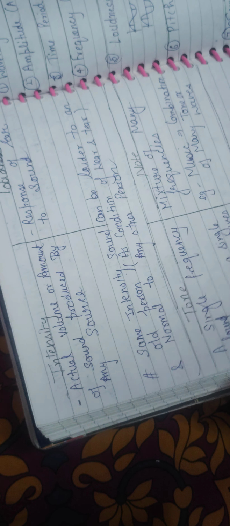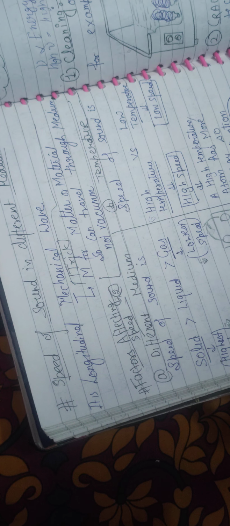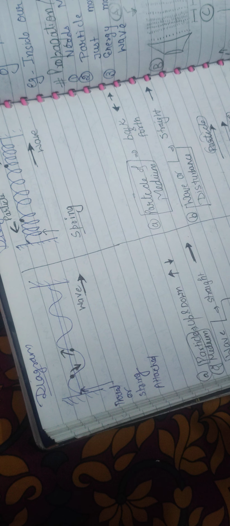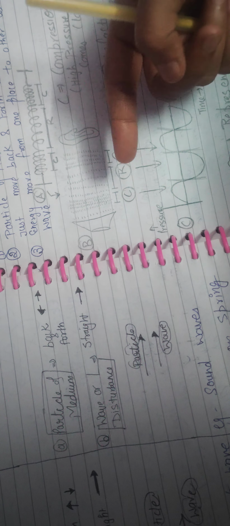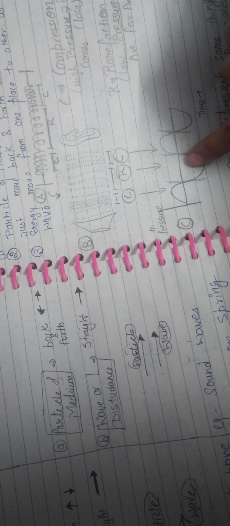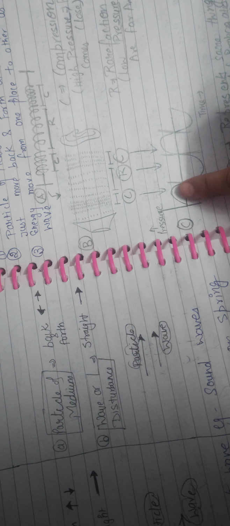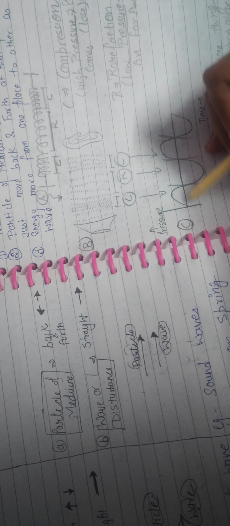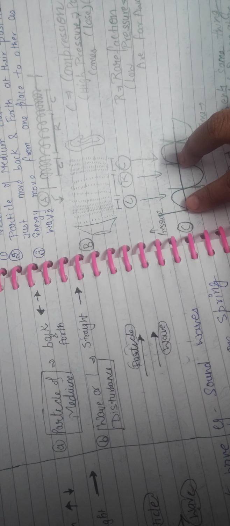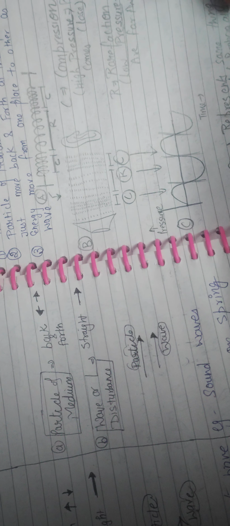If you are confused, then see here. I have given you the same thing in the notes also. See here, compression and rarefaction. Compression is equivalent to crest and rarefaction is equivalent to trough. They are talking about the difference between two compressions, from this point to this point. This is the first compression, this is the second compression, or crest to crest. From this to this, what is it known as? It is known as wavelength. So they are basically asking what the wavelength is.